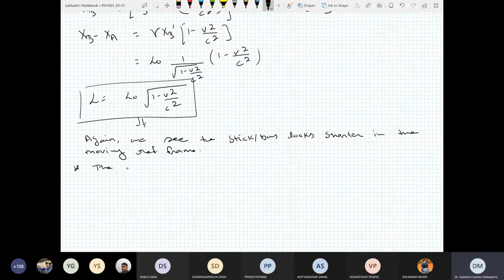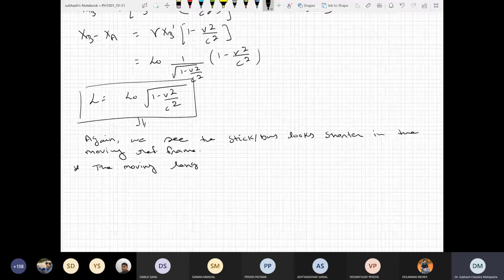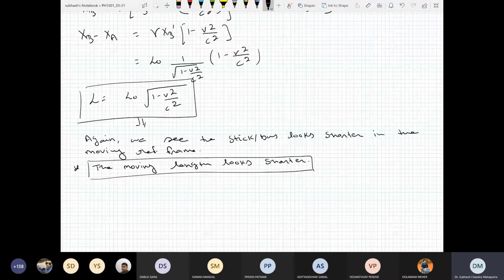The length in moving frame, the length in moving. Sir, but in the question we were asked with respect to my frame. The moving length, let me write it down. The moving length looks shorter. That's the bottom line. The moving length looks shorter.